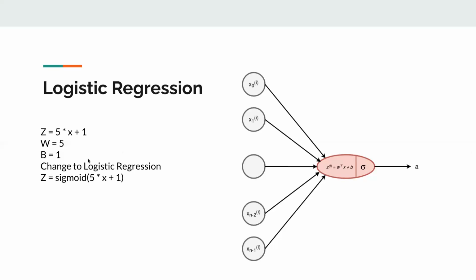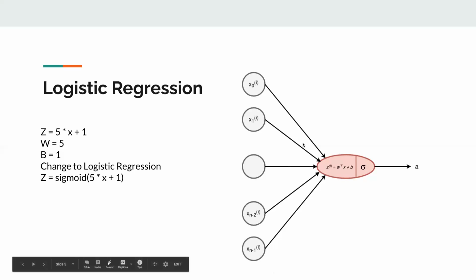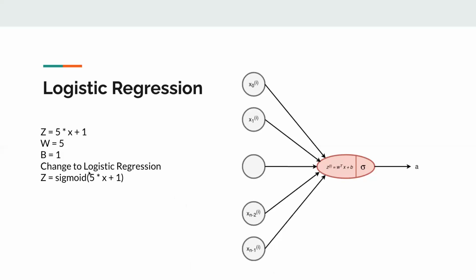Okay, then it's x. X is just the input x. In my example, I only have one input. So if we want to put this into the picture over here, we're just going to have one circle x0 node connected to an eclipse node and nothing else. And then it's the b. B represents bias. In this function, it's +1, which is the same as the thing over here. It's just a constant term.